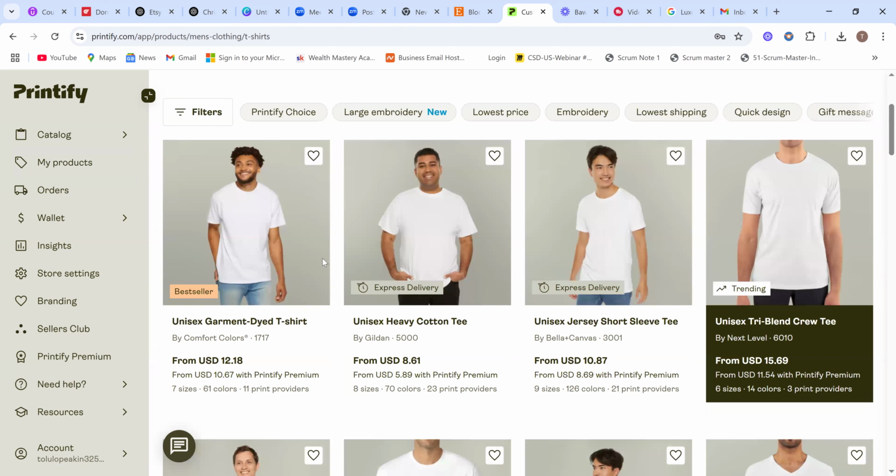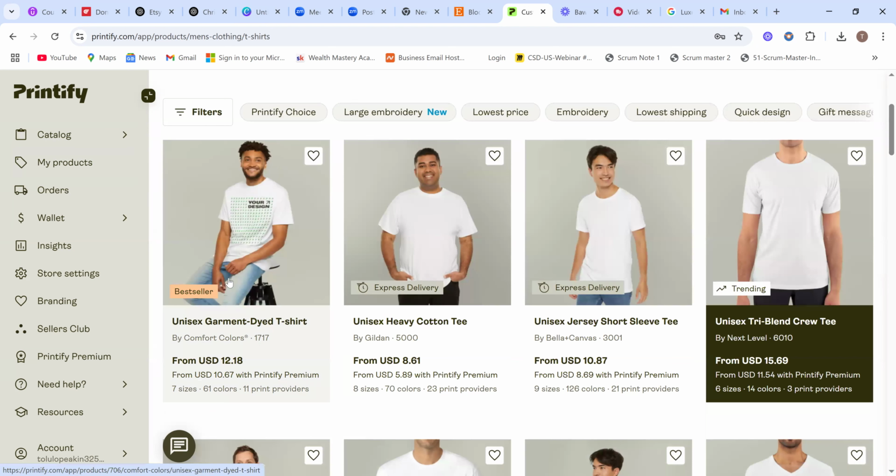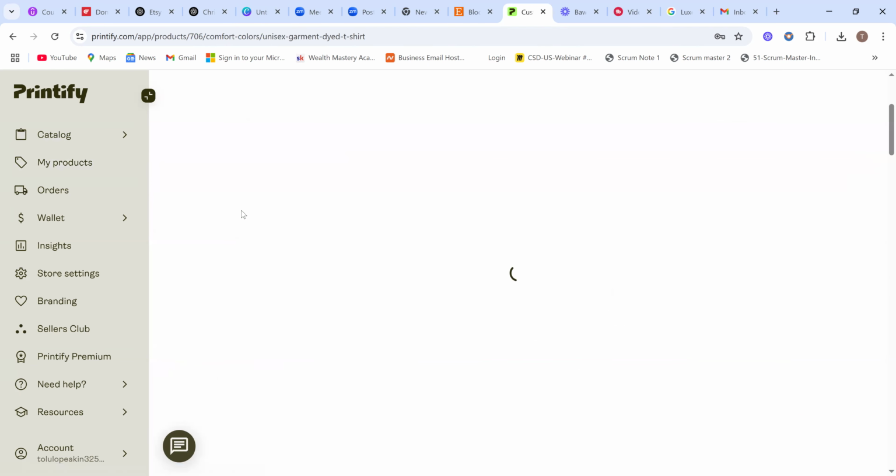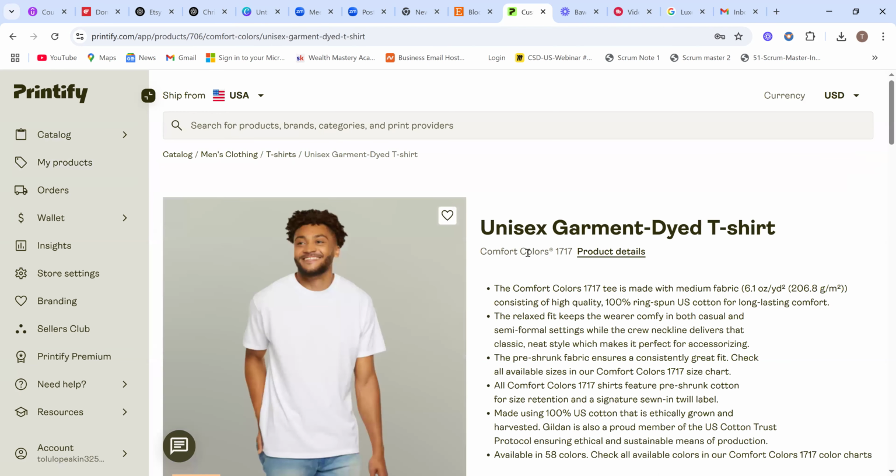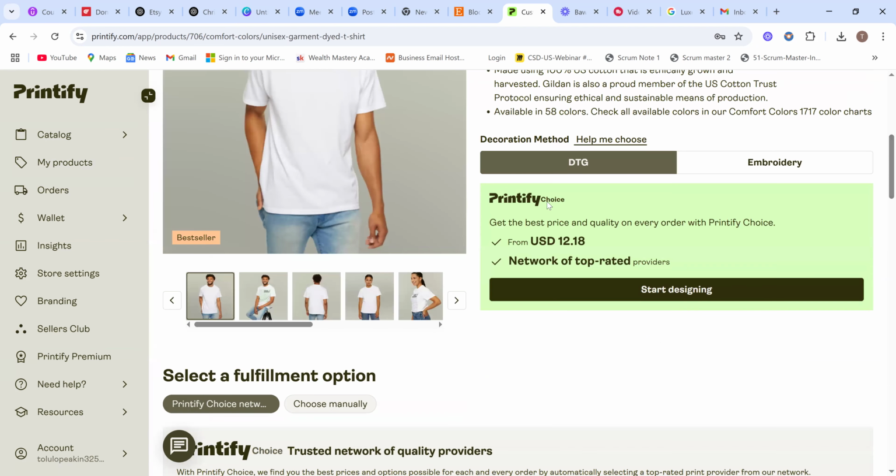Yeah. And we see that this is our bestseller. This is like a bestseller. So I'll pick this bestseller. Yeah, Comfort Colors. They are a very good brand that you can try out. After which you click on start designing. If you have embroidery, if you want your design like embroidery.